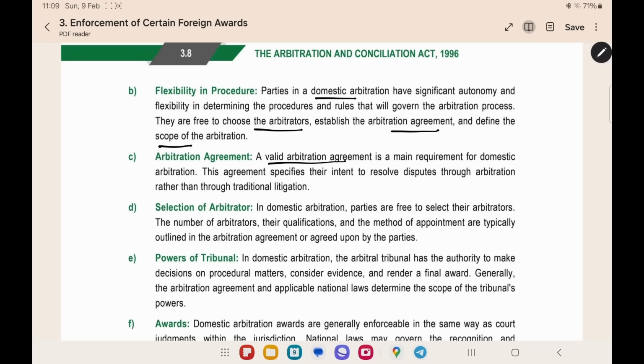Valid arbitration agreement is very important for domestic arbitration. The agreement should specify the intent to resolve disputes through arbitration. The agreement should say that when we have a dispute, we will resolve it through arbitration. We will not go to traditional litigation. Litigation means court case. You would be going to court in case of traditional litigation, but the agreement should specify that you are going to arbitration. The next point is selection of arbitrator.